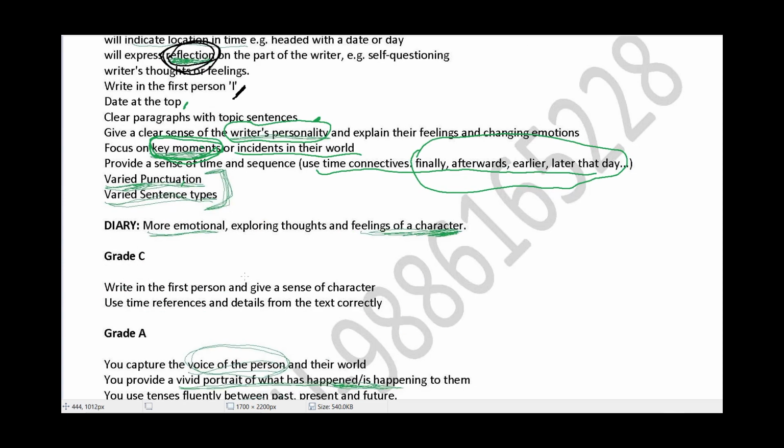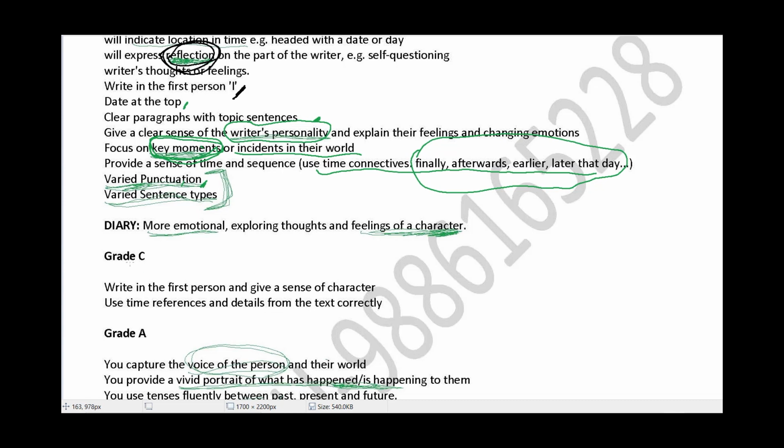Now, another thing that will make your diary entry very genuine and very effective in terms of style and writing is the use of punctuation. Of course, everybody uses full stops and commas, but is there any other kind of punctuation that you're aware of? Do you know how to use a colon? Do you know how to use a semicolon? Do you know what a hyphen does? Do you know what a forward slash does, or a backward slash does? So you need to make sure that you're using them. Do you understand what a parenthesis does? Do you really need to use them in brackets? And if you do, what is the effect of it? You need to be looking at all those aspects on usage of punctuation. So make sure that you've done that bit of homework.